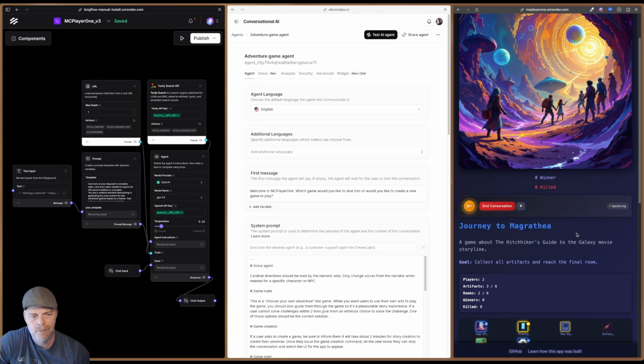Marvelous choice. The Hitchhiker's Guide to the Galaxy is a truly cosmic adventure. Are you a new traveler through the stars, or would you like to continue your previous galactic journey? No, I'm a new traveler. Excellent. A fresh face, ready to explore the absurdities of the universe. What name shall we record for your intergalactic passport, brave adventurer? David.